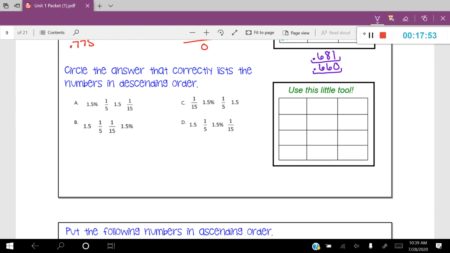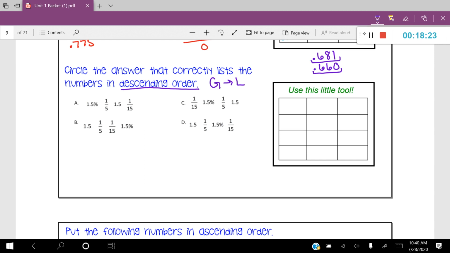Circle the answer that correctly lists the numbers in descending order. Descending order means that's going to be the greatest to the least. So I'll go ahead and write that out here, greatest to the least. So let's go ahead and use our little tool. Now, if you look closely at the answer choices A, B, C, and D, you can see that they're the same numbers, just the same 4 numbers, just jumbled up. So go ahead and just pick one to work with, and let's kind of work from there.